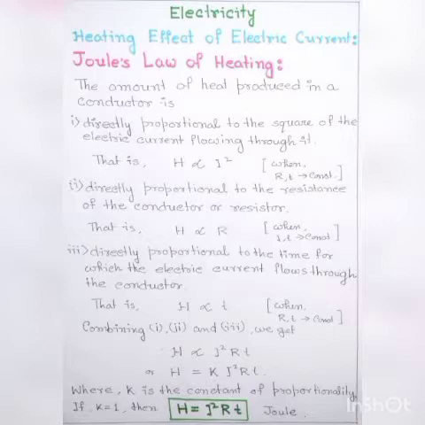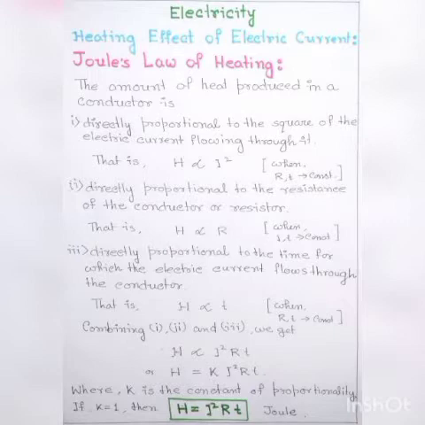When the conductor is connected to the source of electricity like a dry cell, the free electrons begin to drift from negative to positive terminal of the cell through the conductor, and they collide with the atoms or the ions of the conductor. As a result of these collisions, the kinetic energy of free electrons is transferred to the atoms or ions of the conductor.